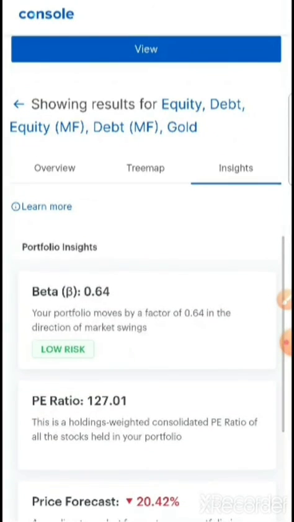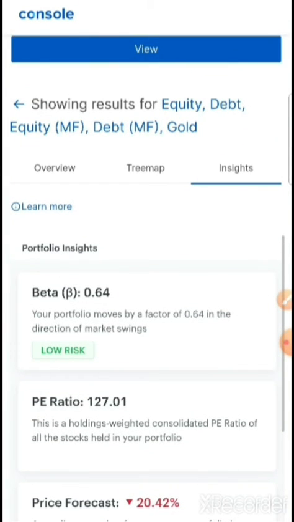What Zerodha does is it collects the beta of all the stocks in your portfolio and gives it to you. You can see the beta of my portfolio is 0.64 against 1 for Nifty. That means your portfolio moves by a factor of 0.64 in the direction of market swings.